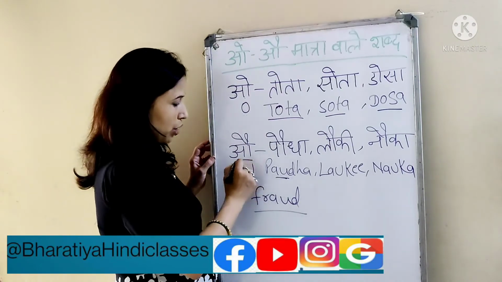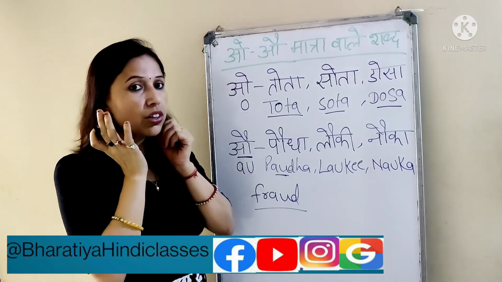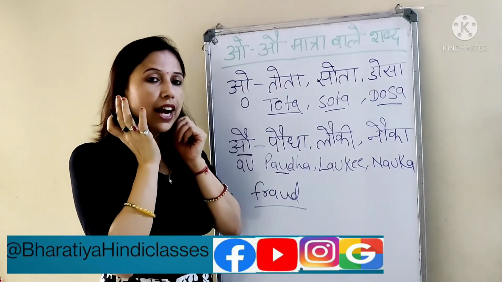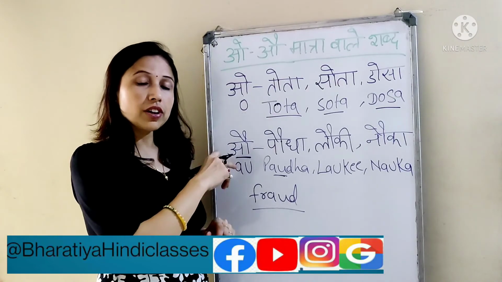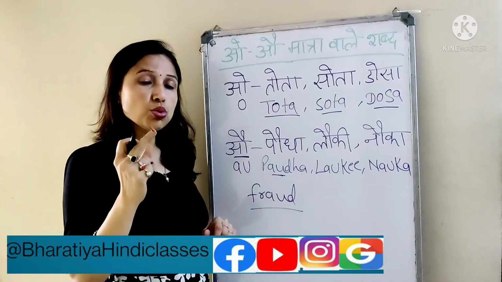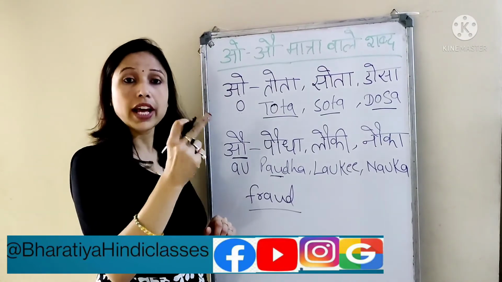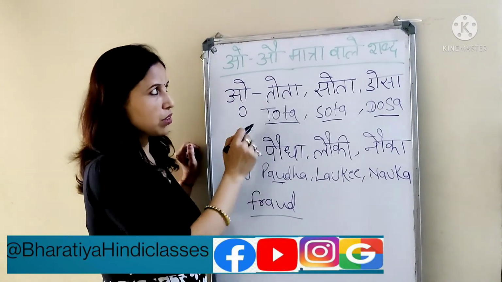So here we have to give more pronunciation, and you have to observe that the sound is coming from here also. That means that is an O की मात्रा. Not when you get confused with the U. That is a U, like book, like fool. So that is the major difference between these.